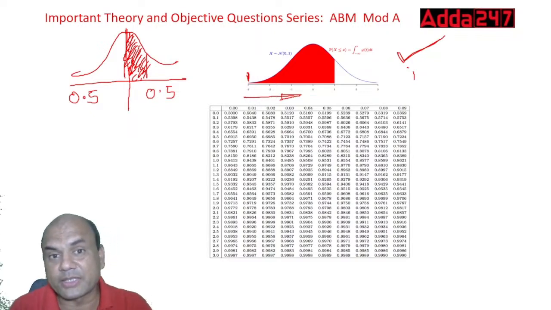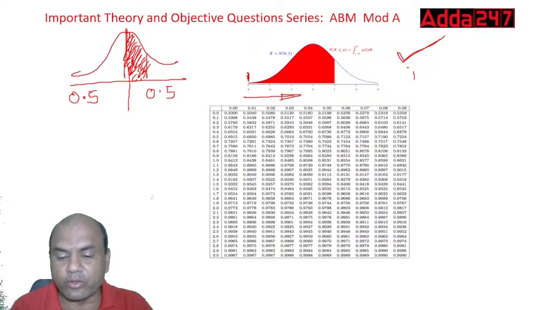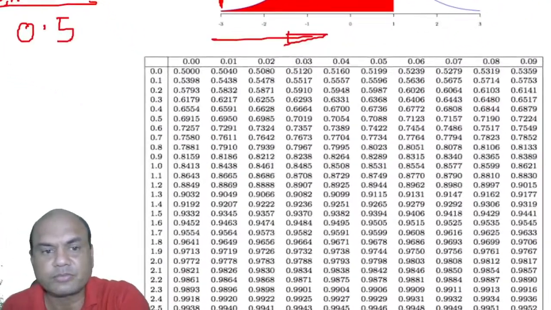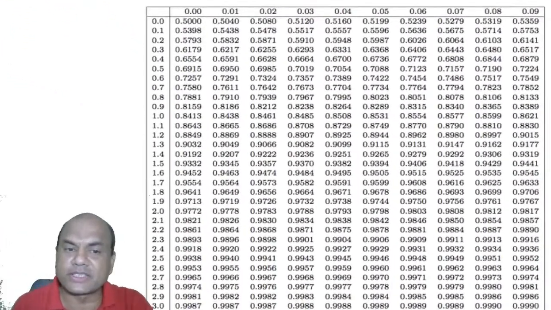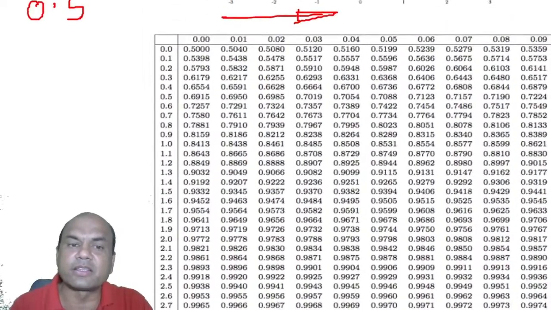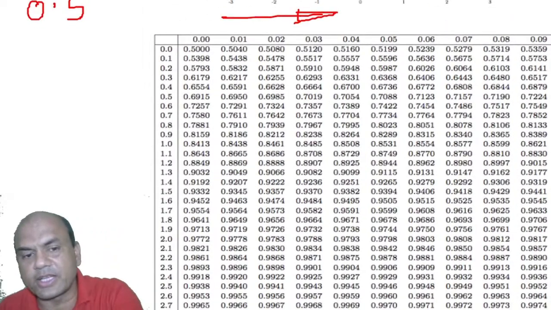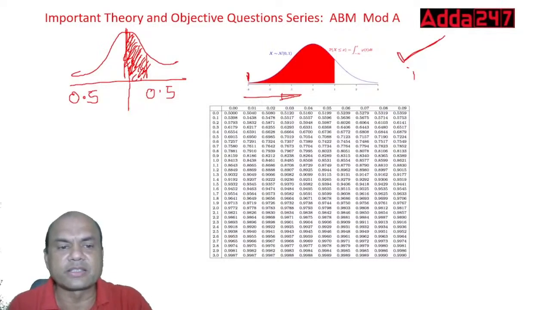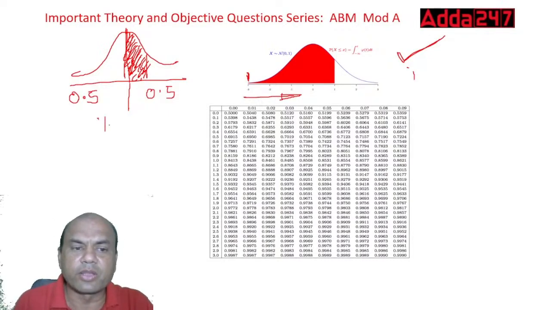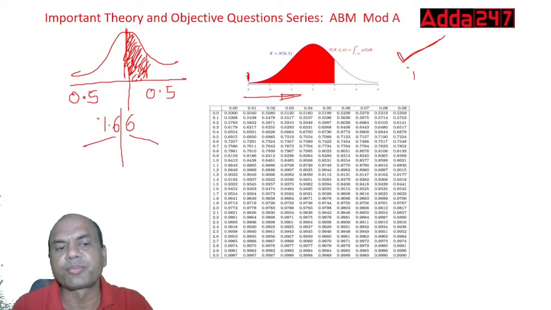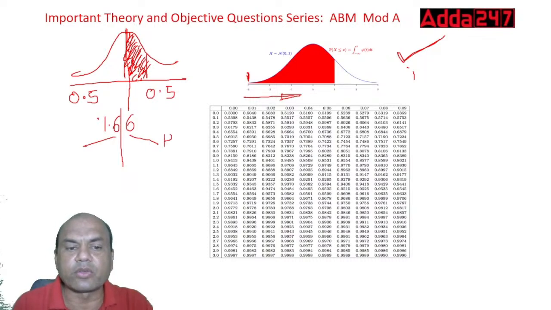Now what am I saying? I'll explain you. Let's find out this z value first. Let me expand this. What was that z value? 1.66. So first find out z. See here, z is like this. How do you divide this z? Divide this z like this. 1.66. So make it two parts. 1.6 over here and 6 over here. So this 6 will be checked in horizontal. This 1.6 will be checked in vertical.